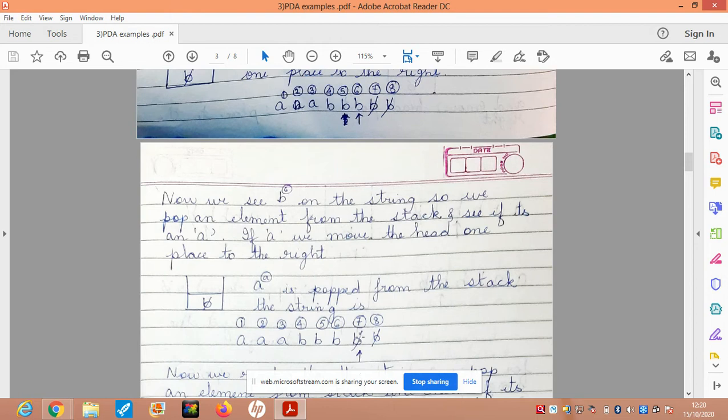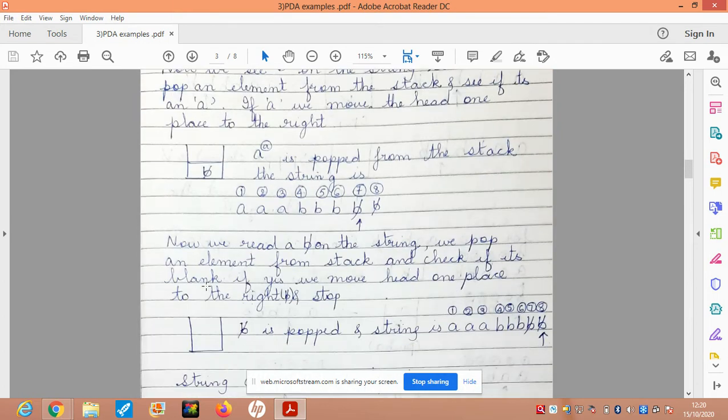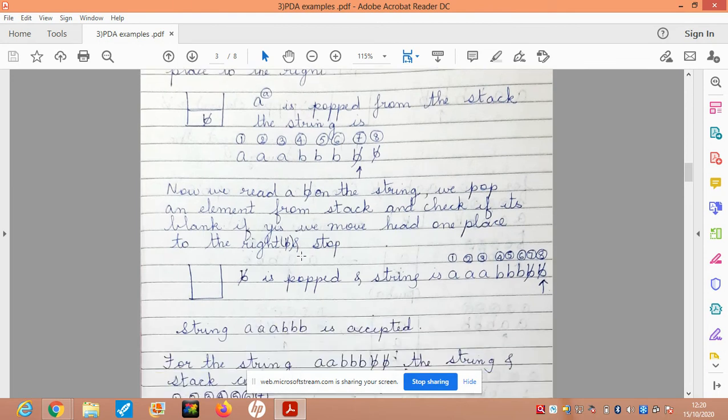Now I read a blank character on the tape. So I pop an element from the top of the stack. It is also a blank character. So the number of A's is equal to the number of B's. In such a case, the string would be accepted.